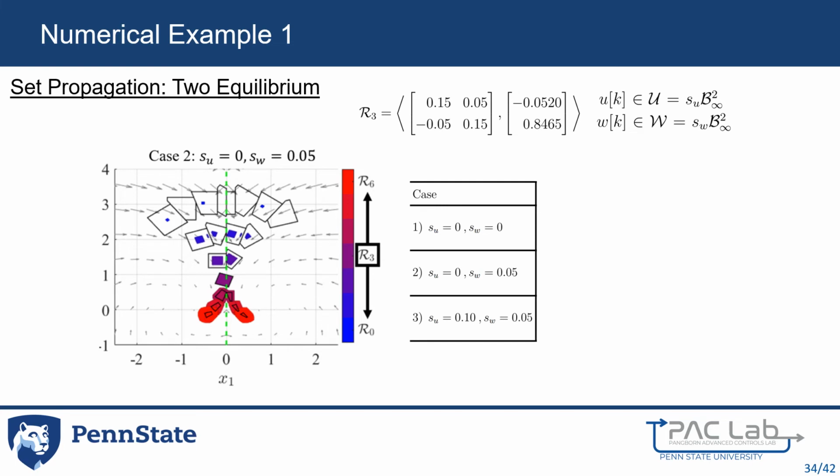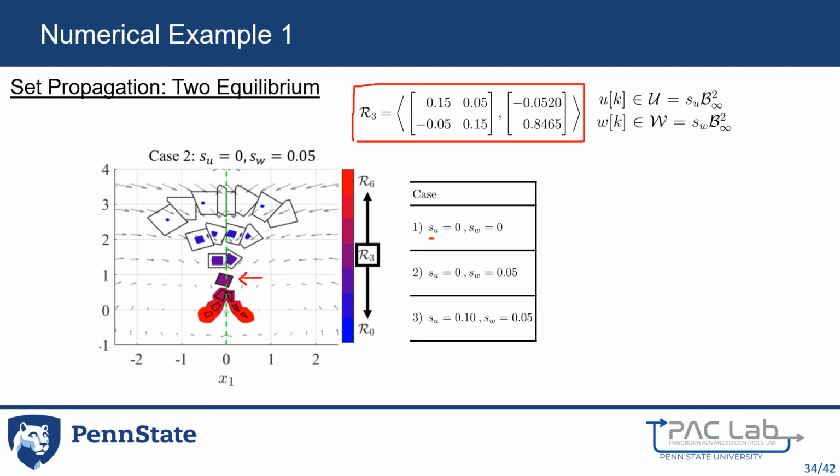To demonstrate the precursor and successor set identities, the paper gives a few numerical examples. The first is of the piecewise affine system shown earlier, which consists of two stable affine dynamics separated by a guard at x1 equaling 0. Forward and backward reachable sets are calculated from the set R3, which is shown in purple. Three cases are generated by considering various combinations of scaling input and disturbance sets.